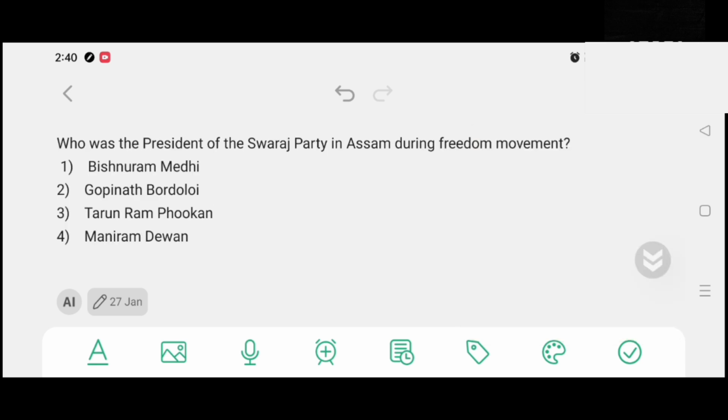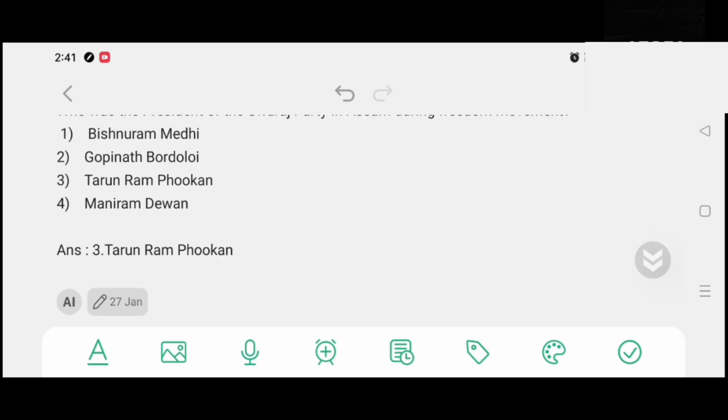Who was the president of the Swaraj Party in Assam during freedom movement? Option number 1, Vishnuram Methi. Option number 2, Gopinath Bordole. Option number 3, Tonuram Fukonn. Option number 4, Moniram Devan. And the correct answer is option number 3, Tonuram Fukonn.